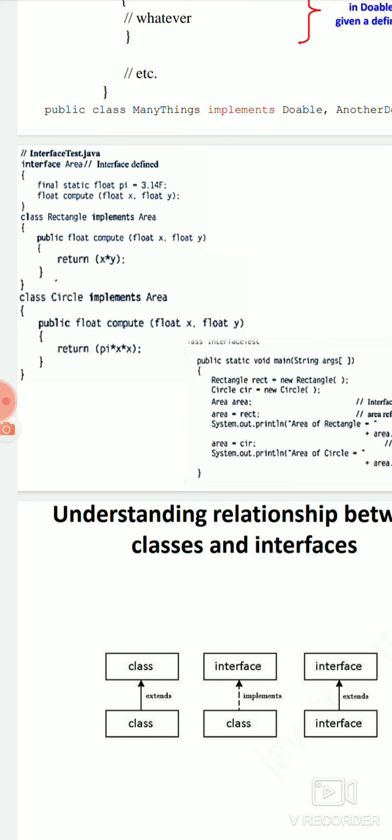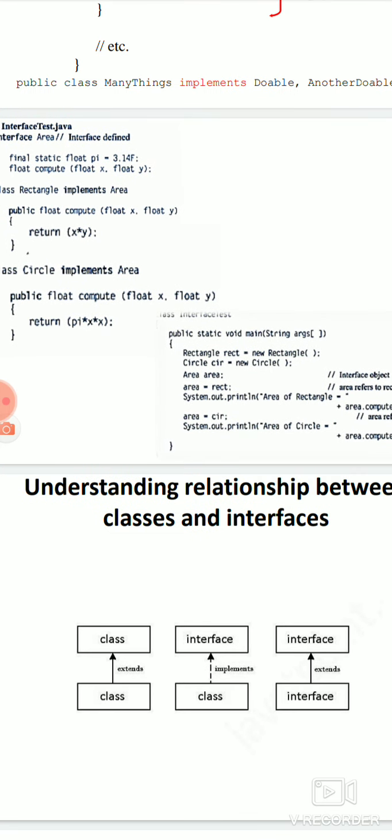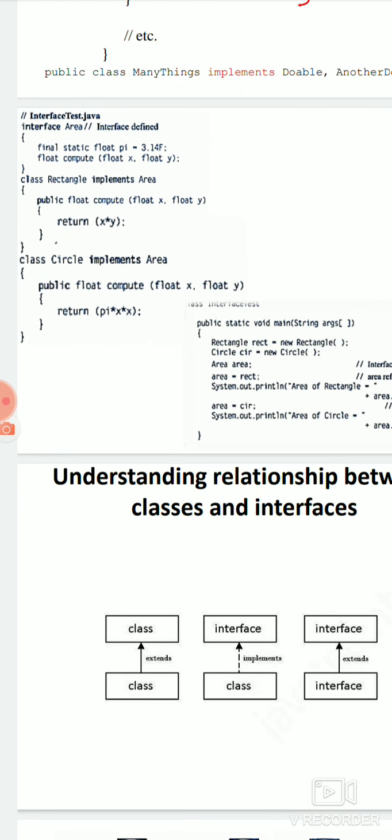Now the rest of the things are very simple. I have just written public static void main, and Rectangle rect is a new object, Circle cr is a new object, and Area is another object, and area is equal to rect. Then I am using System.out.println of area.compute(10,20). So automatically float x gets 10 and float y gets 20. 10 into 20 is 200.